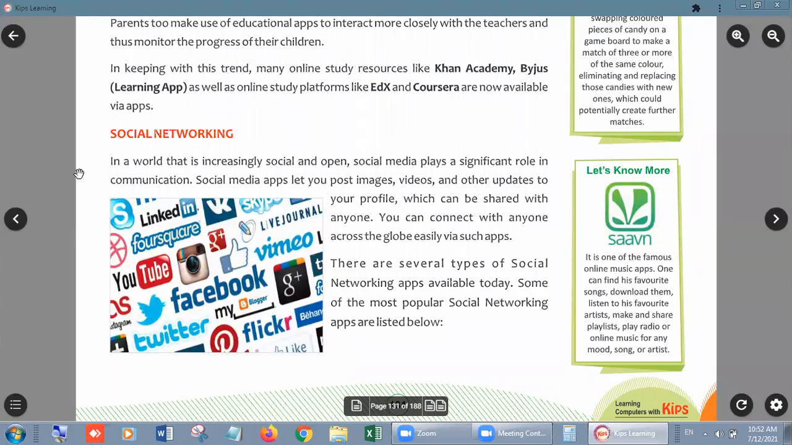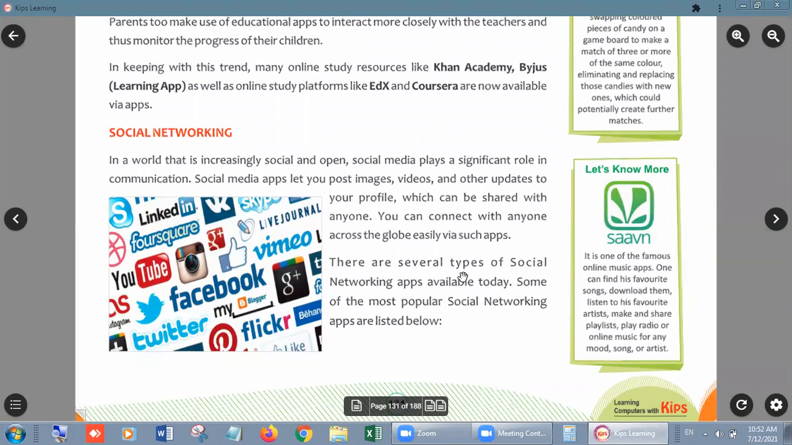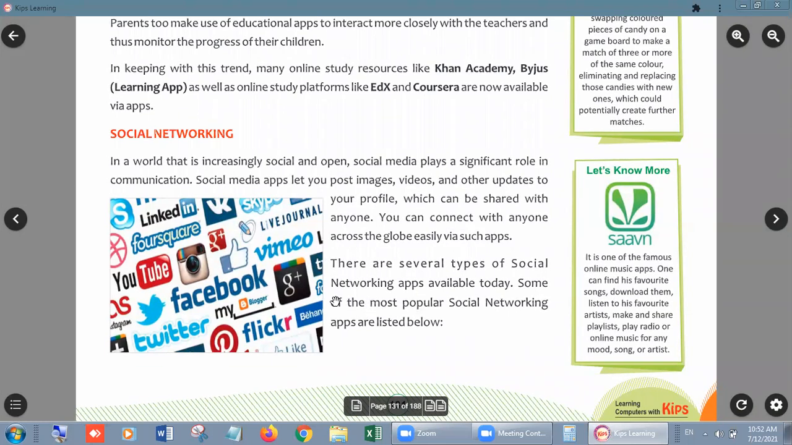We can make contact with people, and we can perform our work. There are several types of social networking apps available today. Some of the popular social networking apps are below. Let me turn to the next page.